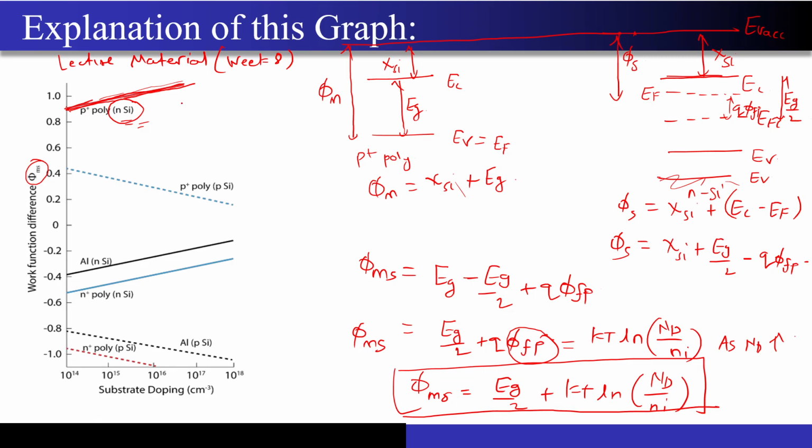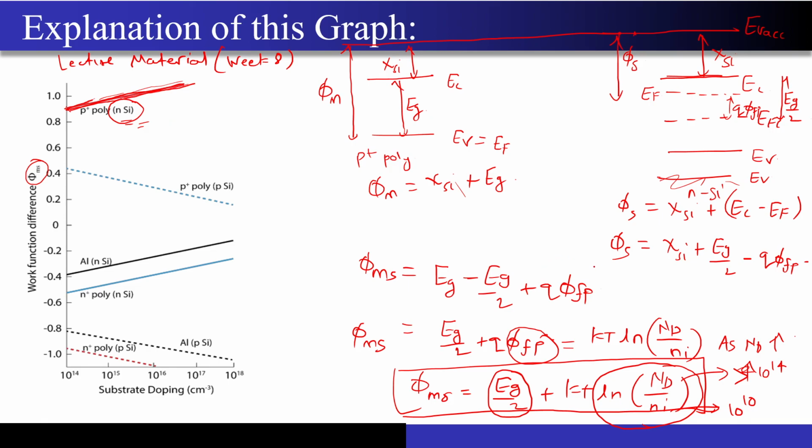This value will also be positive because the band gap cannot be negative, and this log term will never be negative because the intrinsic carrier concentration is of the order of 10 to the power 10, and Nd is greater than 10 to the power 14. So even this term won't be negative, and it will attain only positive values.